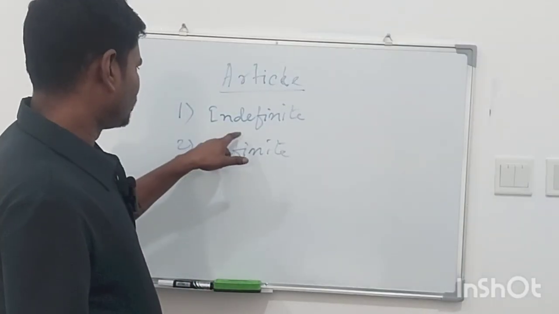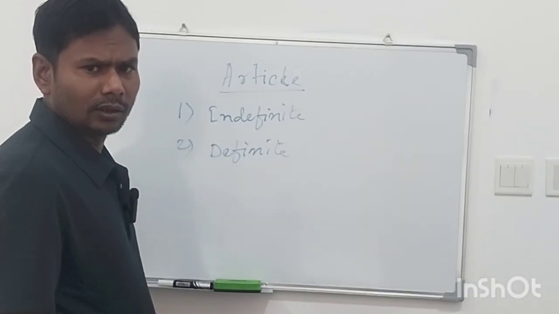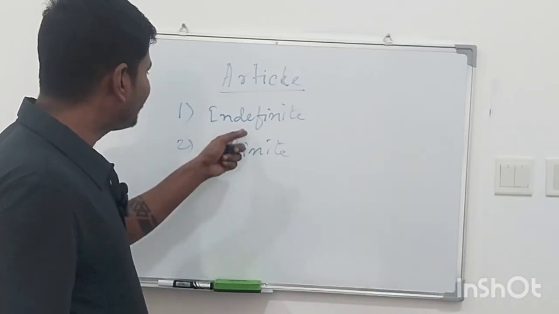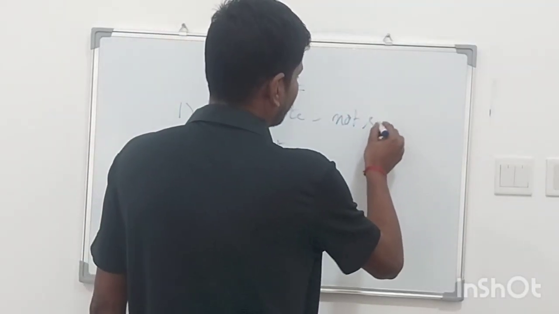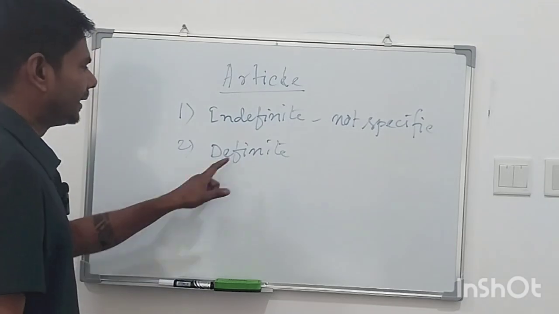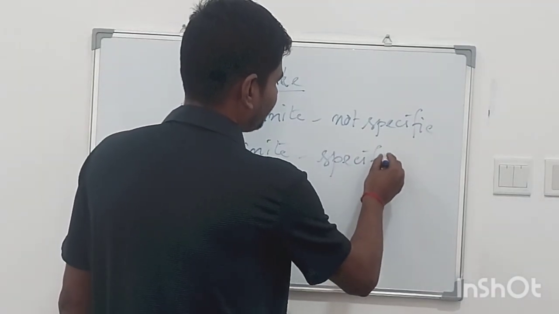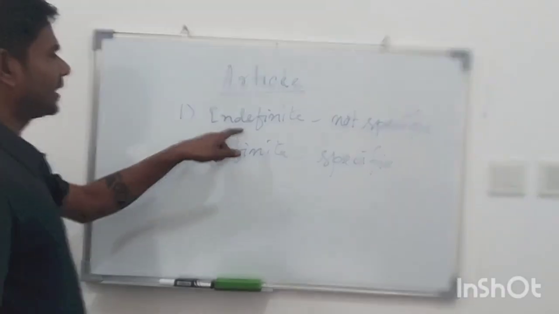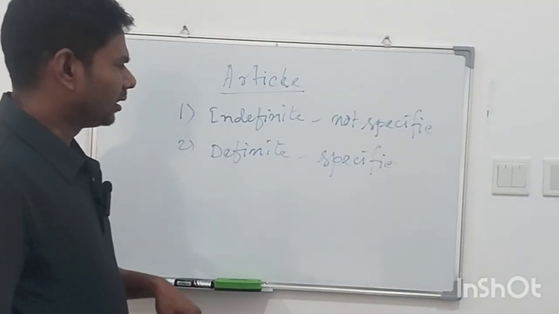First, what is the meaning of indefinite and definite? Indefinite means not specific. Definite means specific.